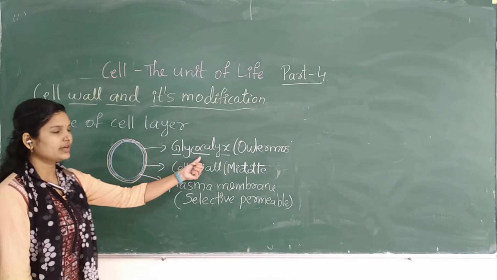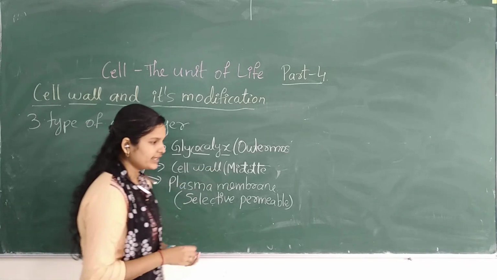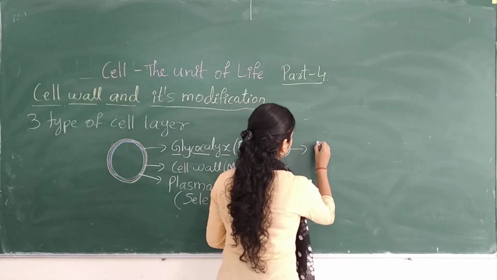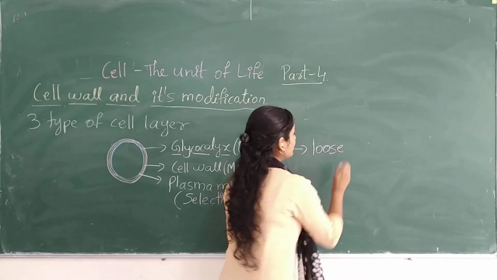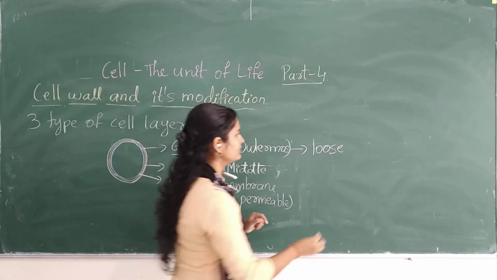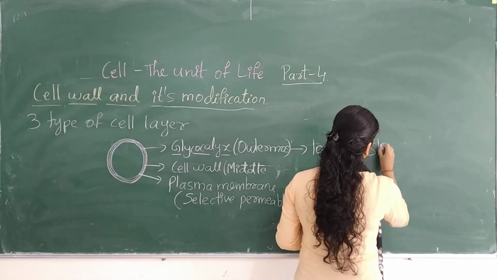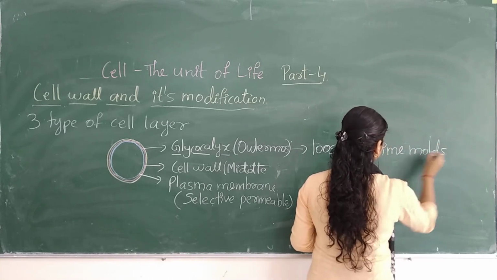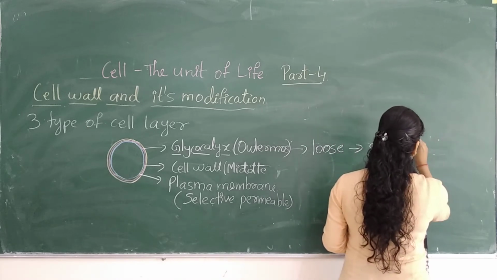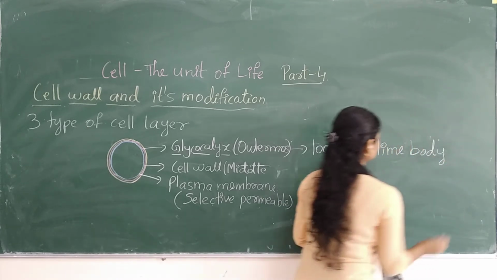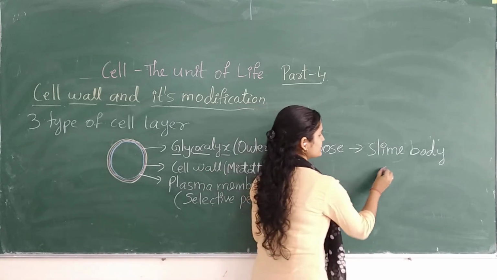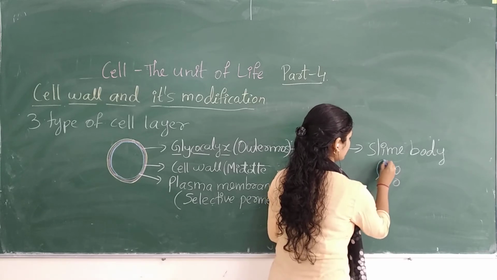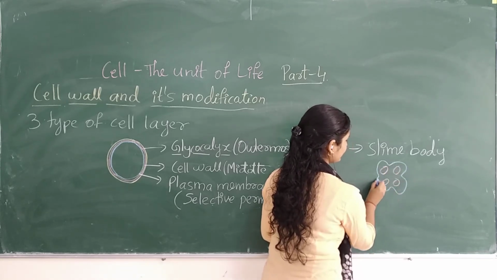In case of glycocalyx, it is also very important. If the organization is loose, then it is called slime molds, or slime bodies, we can call it. So for example, if we consider this as a bacteria, the formation of this kind of structure will be formed.